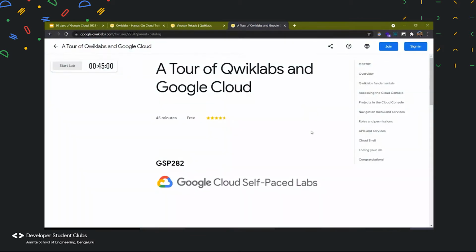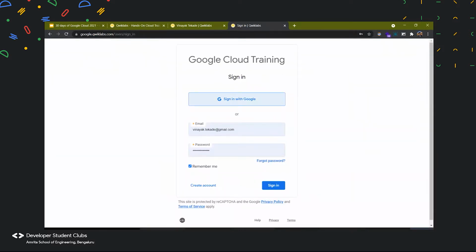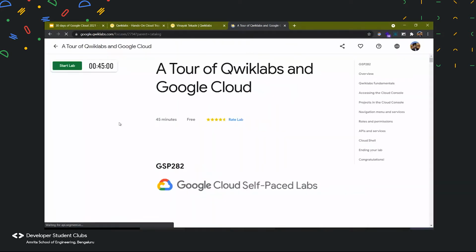So if you haven't signed into your account yet, the one you provided in the form, you will not be able to start the lab. So before that, you will have to sign in. And then when you have signed in, it will show you the start button.